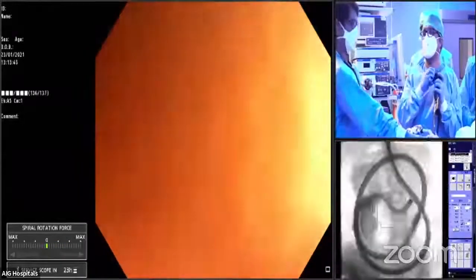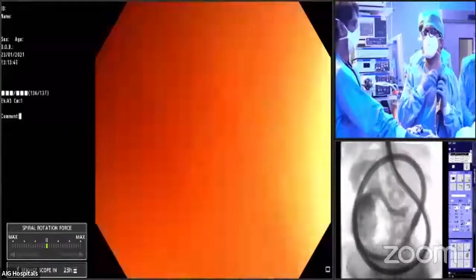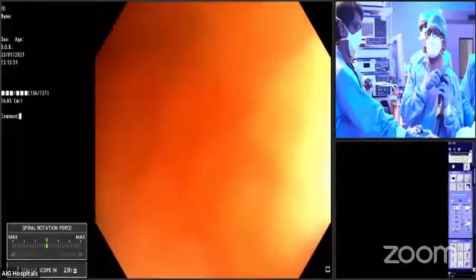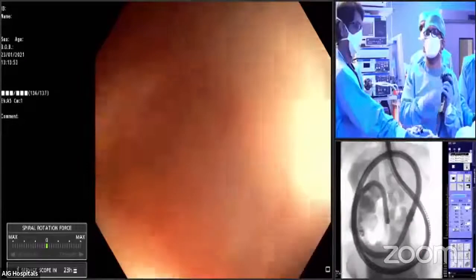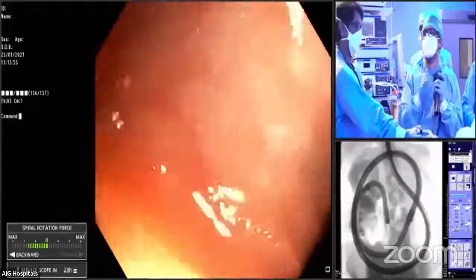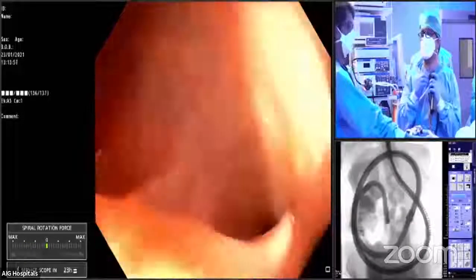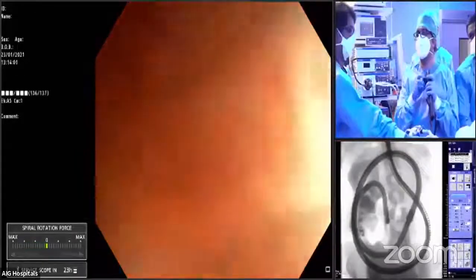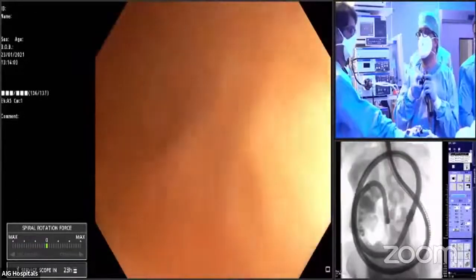Screen. There's a sharp bend of the ileum here. Water, water, water.